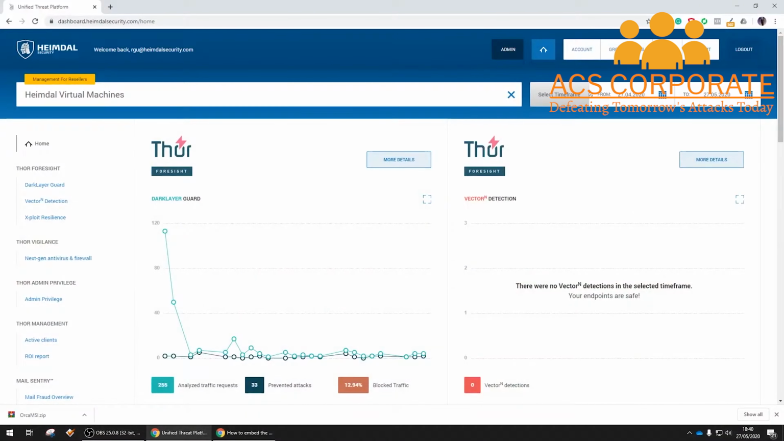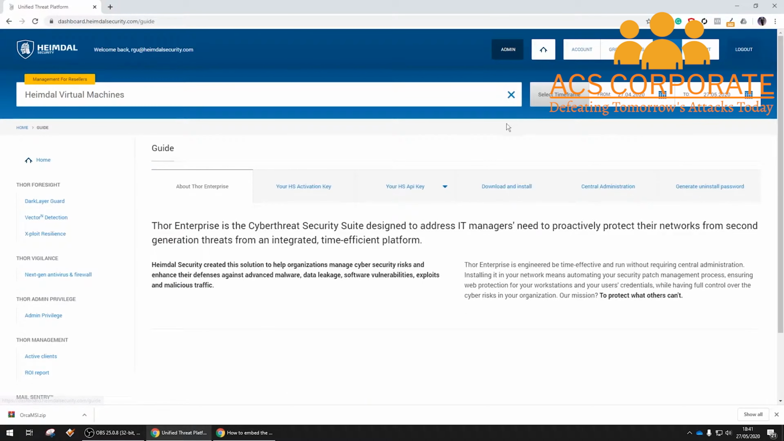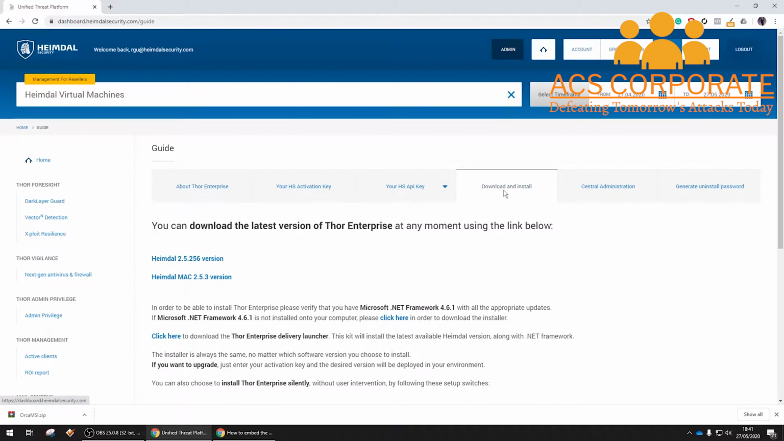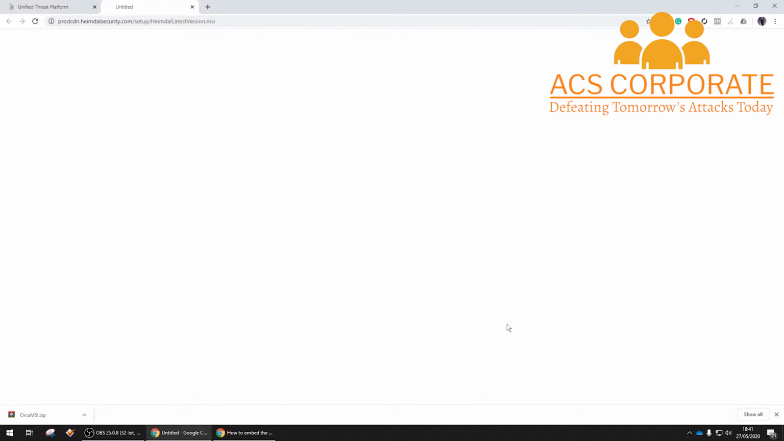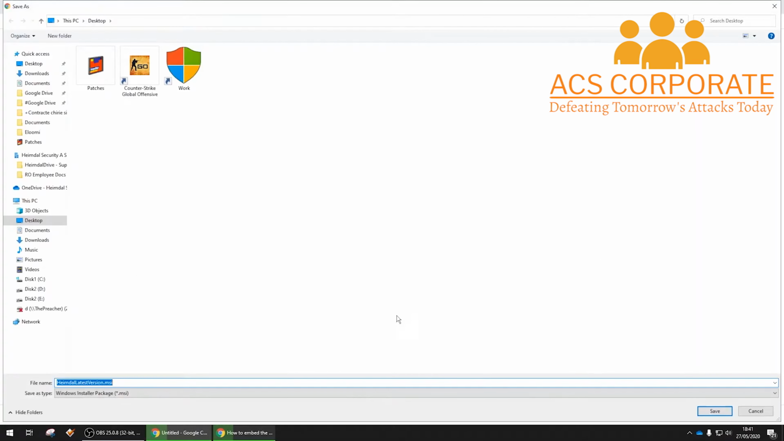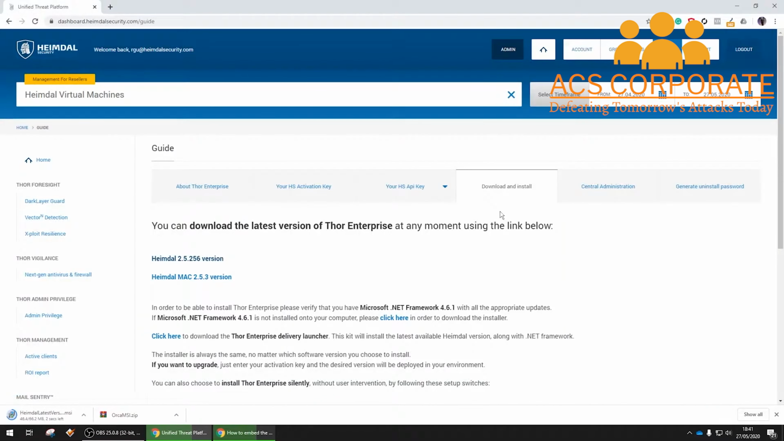After I log in to the Heimdal dashboard, I have to go in the guide section, click on the download and install tab, and download the latest Heimdal Thor agent MSI installer. Scroll down, agree, and download it on your machine.